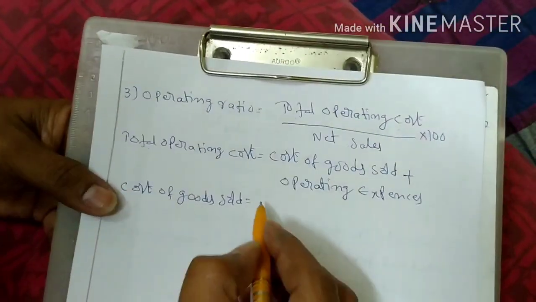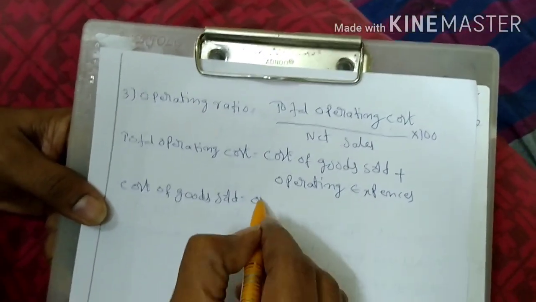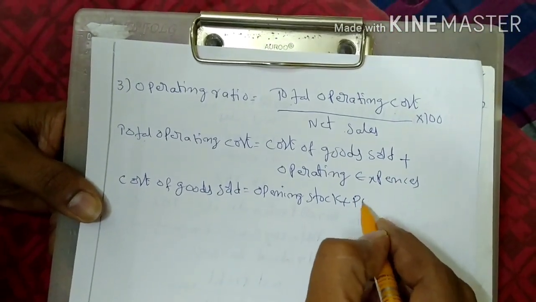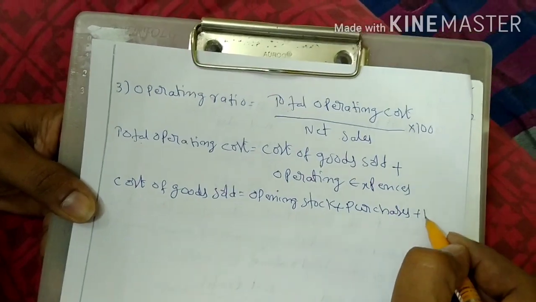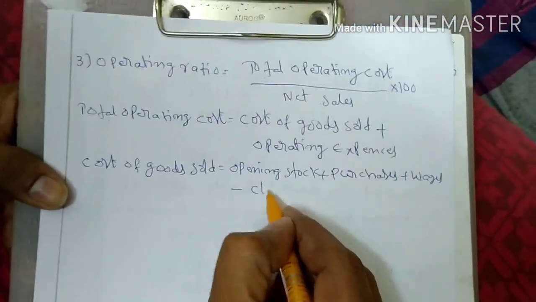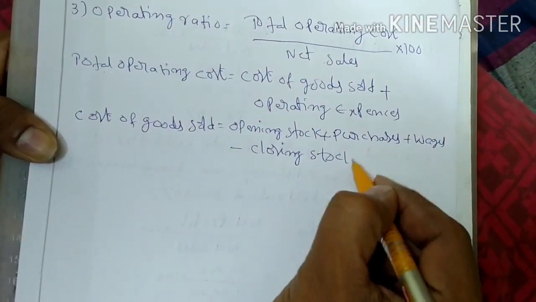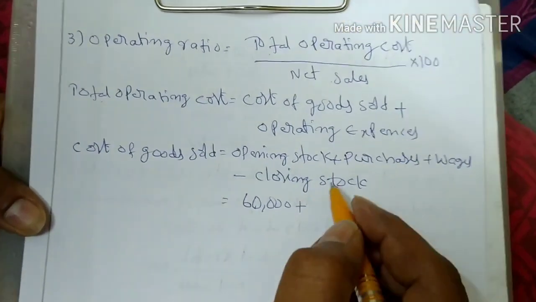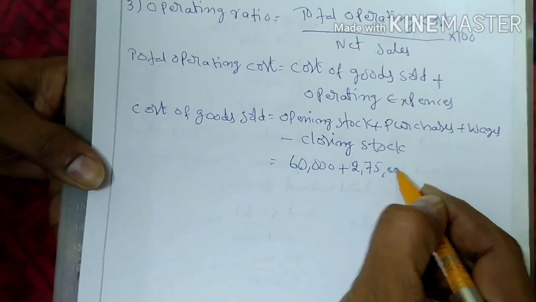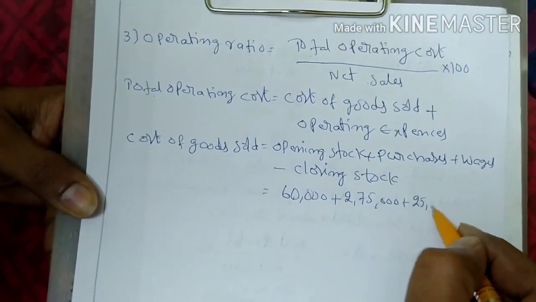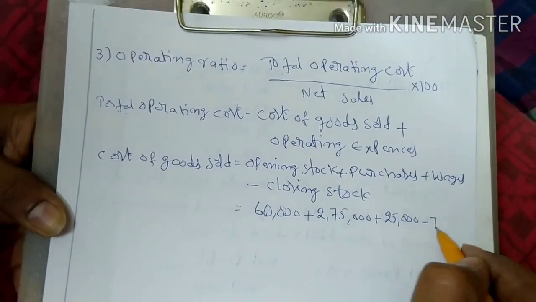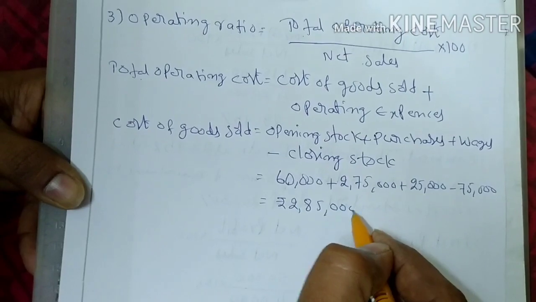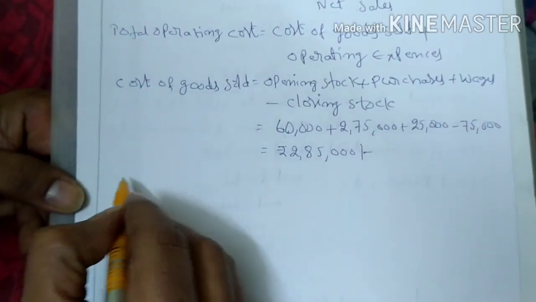As per our problem, opening stock plus purchases plus wages minus closing stock, that is equal to 60,000 plus 2,75,000 plus 25,000 minus 75,000, that is equal to rupees 2,85,000.